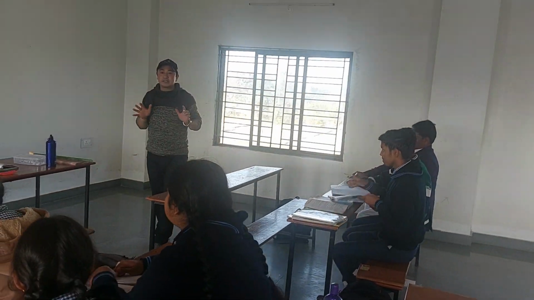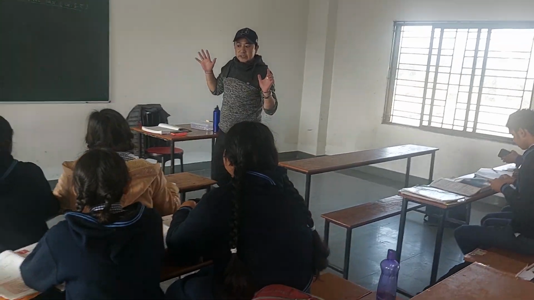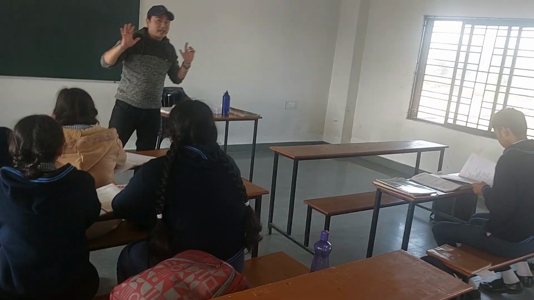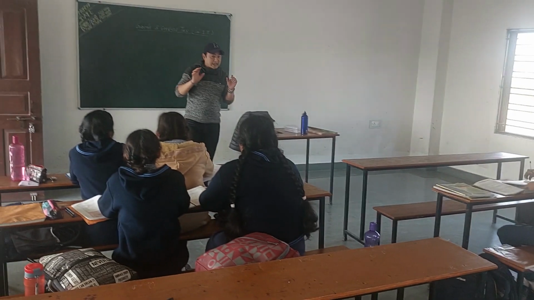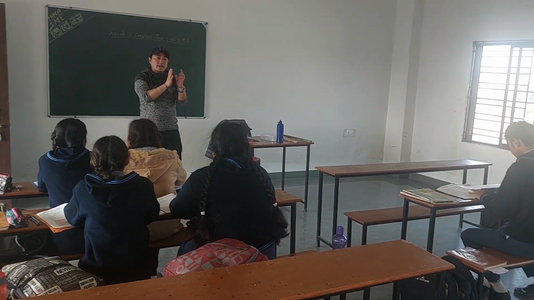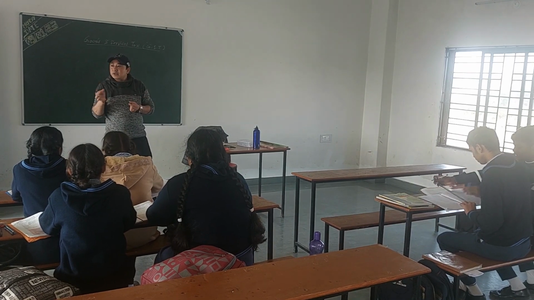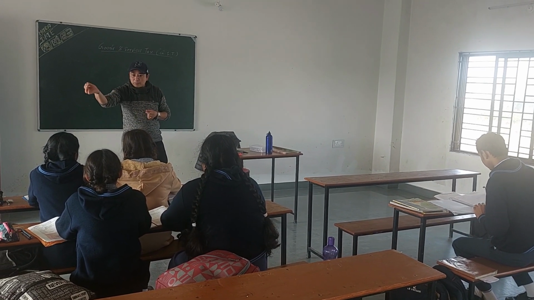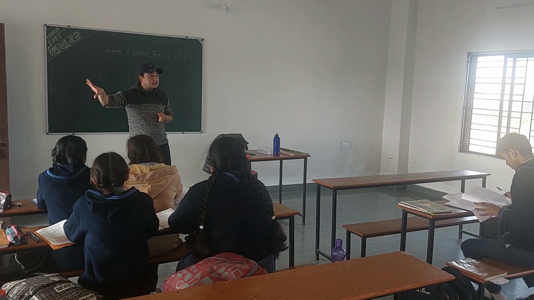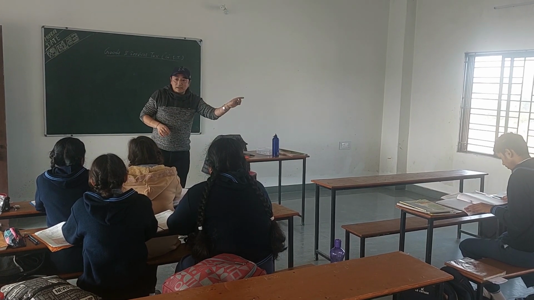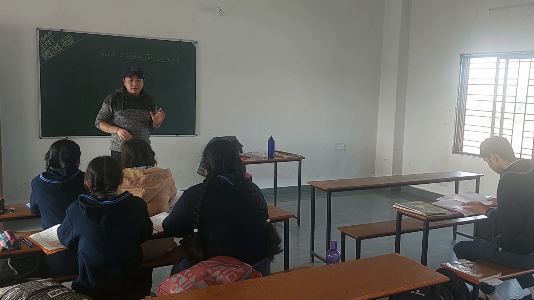Whenever we talk about GST, people think it must be some kind of tax, right? But actually it is not just a tax. It's a kind of tax, but we pay extra money for something. When we buy something, we pay tax, and when we sell something, we pay tax. Are you getting my point?